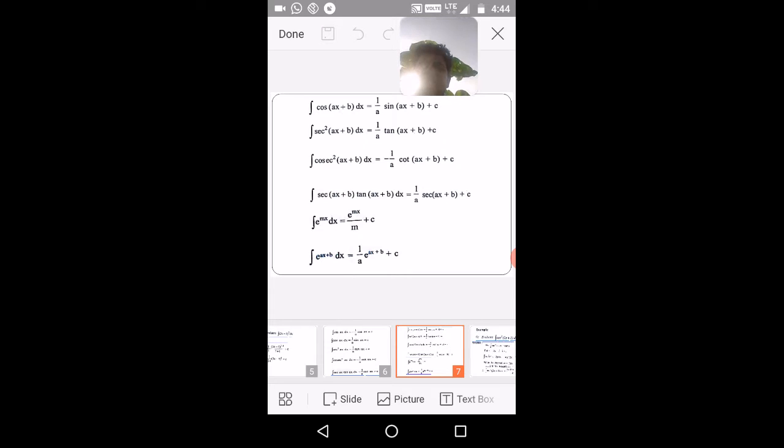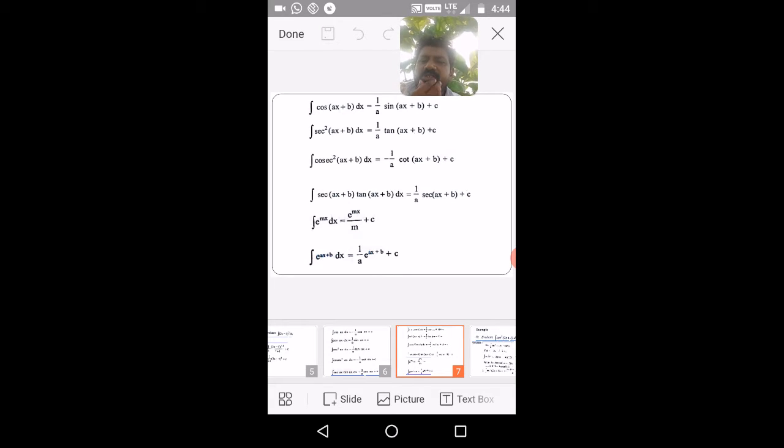Similarly, if it is integration of e power mx dx, it should be e power mx by m plus c. If it is integration of e power ax plus b dx, it is 1 by a e power ax plus b plus c. Okay. Same thing also taken when you have minus instead of plus between these ax and b.